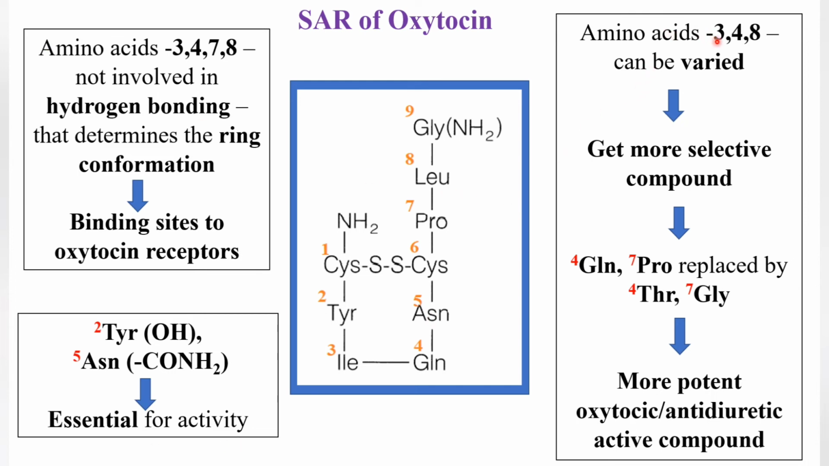Then the amino acids at 3, 4 and 8 can be changed. If we change them, we can get a more selective compound. For example, in the fourth position the glutamine can be replaced by threonine, or the seventh one, proline, can be replaced by glycine, and we can get a more potent oxytocic or antidiuretic active compound. So that's all about the SAR of oxytocin.